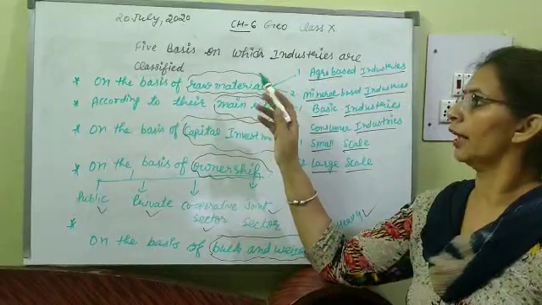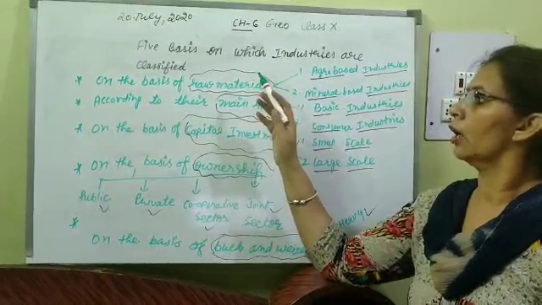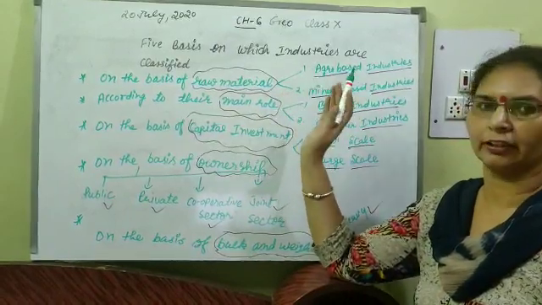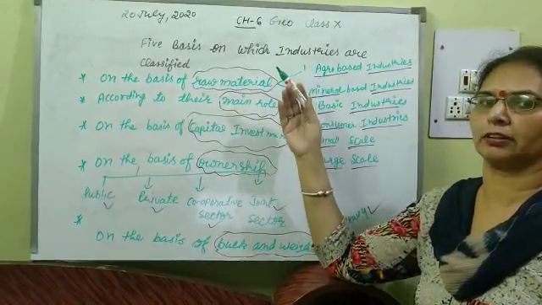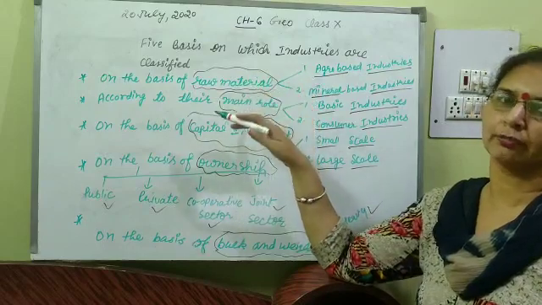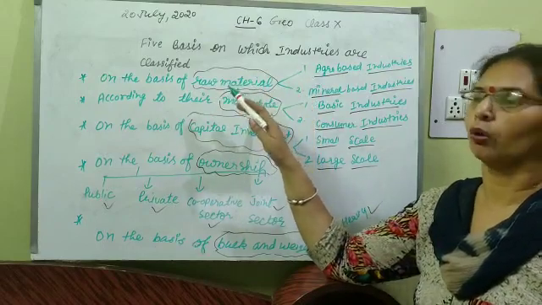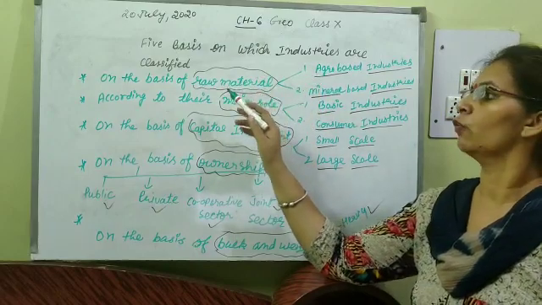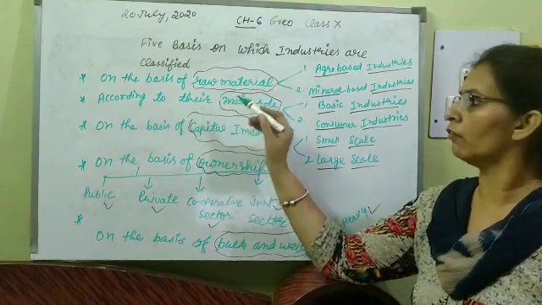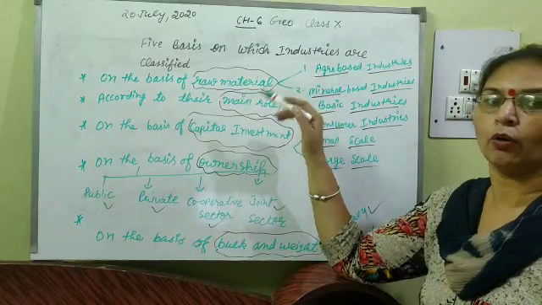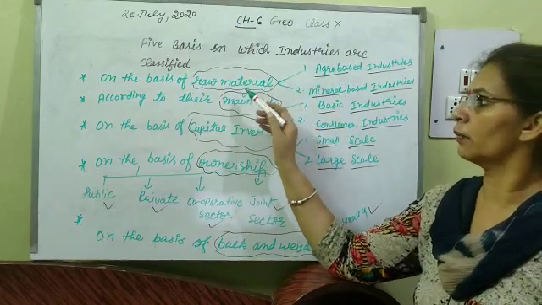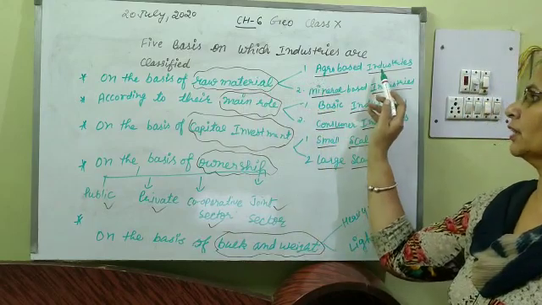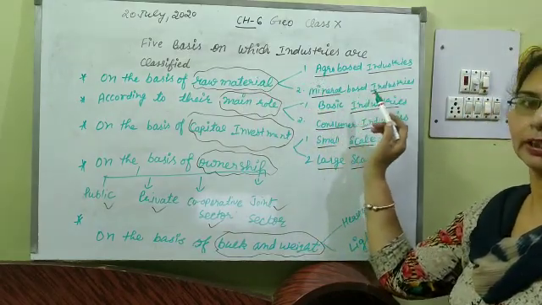Now, next topic is what are the bases on which industries are classified? There are so many factors, but here, according to your syllabus, we are discussing only 5 bases on which industries are classified. First is on the basis of raw material. How can we classify on the basis of raw material? There are two categories: agro based industries and mineral based industries.